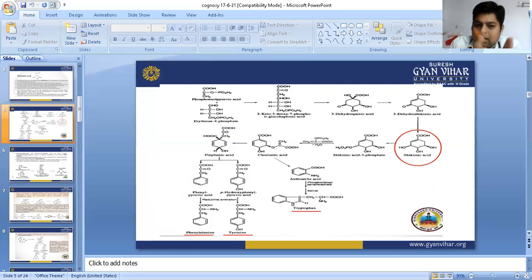Now prephenic acid forms phenylpyruvic acid and para-hydroxyphenylpyruvic acid. The para-hydroxyphenylpyruvic acid is converted into tyrosine, and the other is converted into the phenylalanine moiety. So this is the production of amino acids by the shikimic acid pathway. This is the basic mechanism of the shikimic acid pathway.